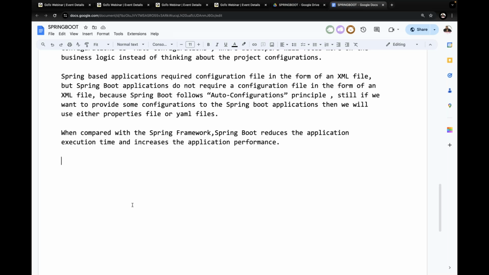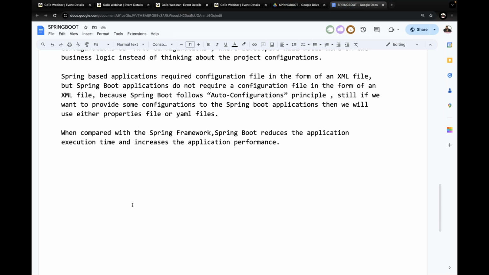Productivity. What is the meaning of productivity, guys? Productivity in a sense means less time, more implementation. Within less time, implementing more. That is productivity in a small time, not performance. From a performance point of view, Spring Boot is very good, but not only in performance, I mean productivity: within less time, producing more number of products. That is nothing but productivity.